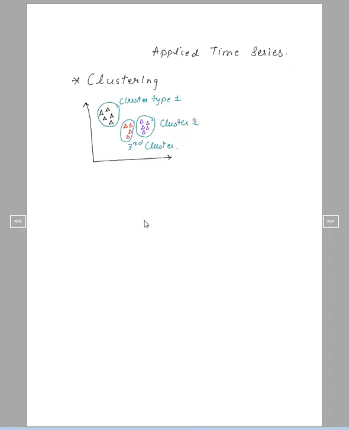Now what are the properties of clusters, or why is clustering so important? First of all, clustering is an example of unsupervised learning. So what do I mean by unsupervised? In supervised learning, there is supervision of the set that you are working upon.